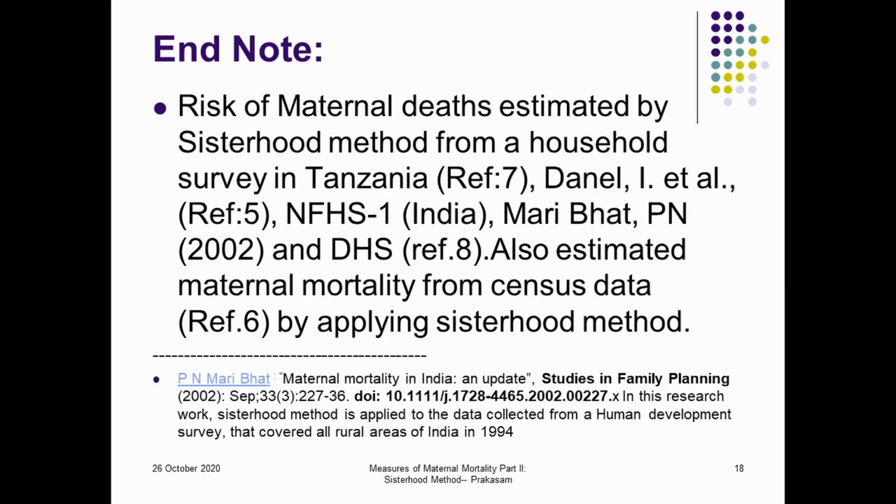The end note here is that by using the sisterhood method, many researchers have calculated maternal mortality for their survey data.